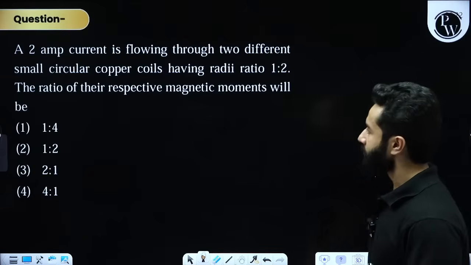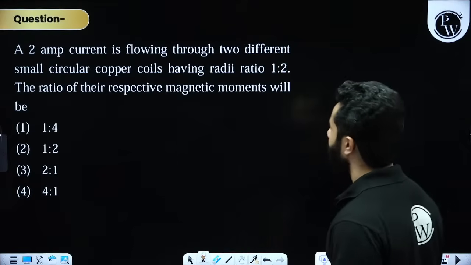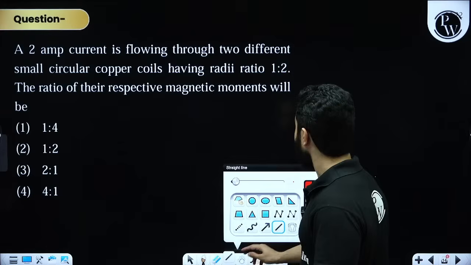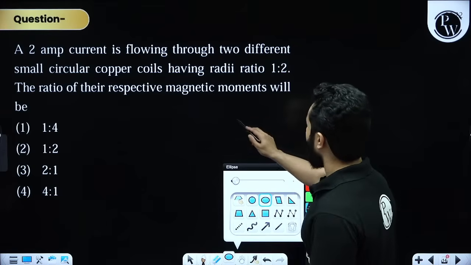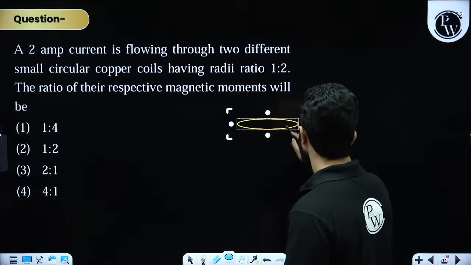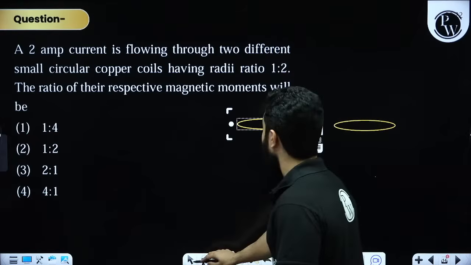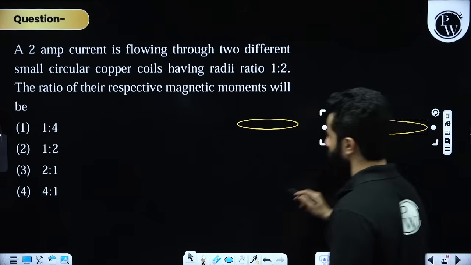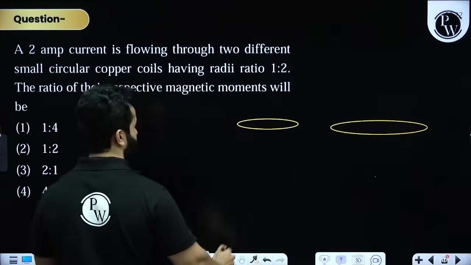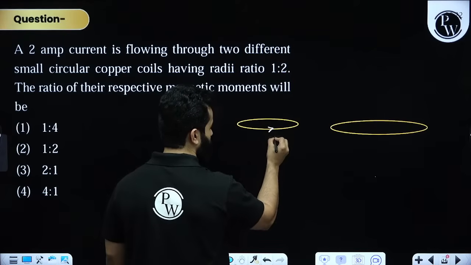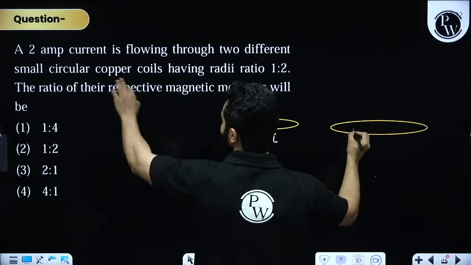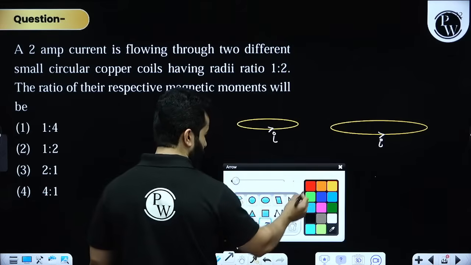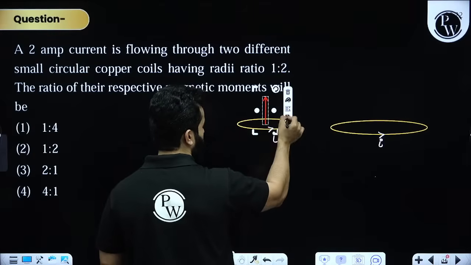Next question. A 2 ampere current is flowing through two different small circular loop coils having radii in the ratio 1:2. So you have got one coil and you have got another coil, and the ratio of the radius r is 1:2. Fine. Then they are saying respective magnetic moment. My dear friends, let's suppose current is I, and they are saying 2 ampere, same current is flowing. So please note, magnetic moment is an important concept. Magnetic moment will be in this direction.